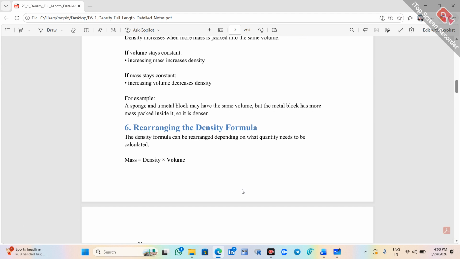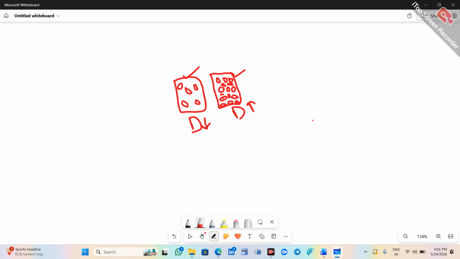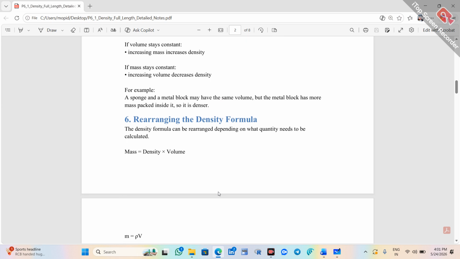Next, if volume stays constant, increasing mass increases the density. And if mass stays constant, increasing volume decreases the density, because density is directly proportional to mass. If mass increases, density increases. And density is inversely proportional to volume, represented by 1 by volume. For example, a sponge and a metal block have the same volume, but the metal block has more mass packed inside it, so it is denser.